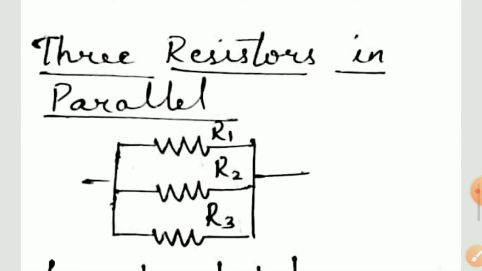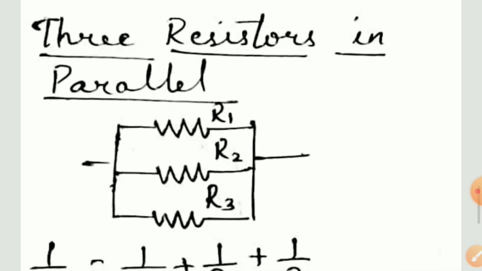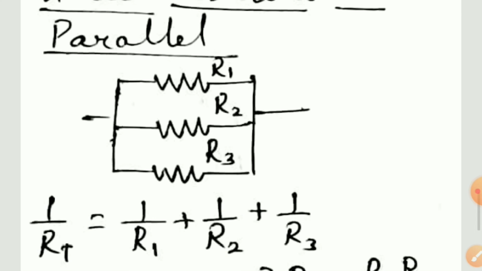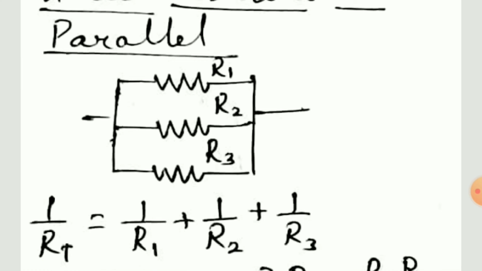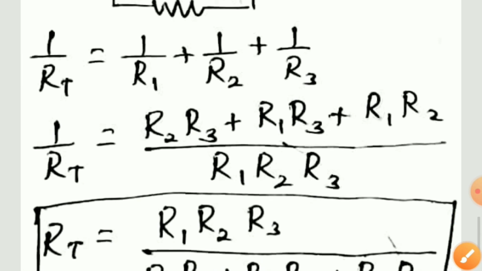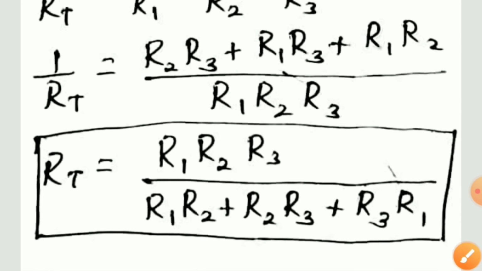When there are three resistors in parallel, how do we find equivalent resistance? We find it by solving the equation 1 by R total is equal to 1 by R1 plus 1 by R2 plus 1 by R3. We find LCM for the equation as R1 R2 R3.